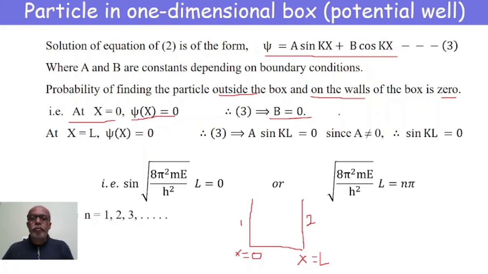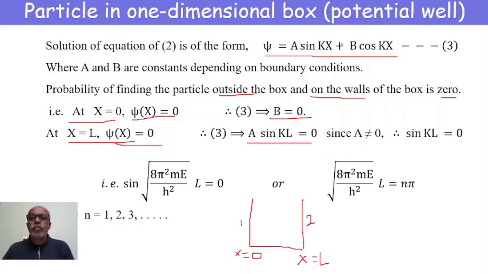Similarly, applying the second boundary condition, x is equal to L, even on the second wall ψ is 0. There is no particle, hence no wave function. Therefore, equation 3 becomes, we know ψ is 0 and B is 0, therefore A sin kx is equal to 0.